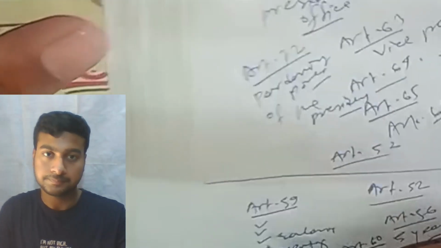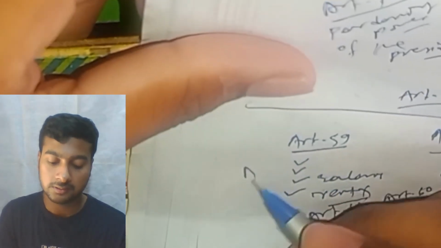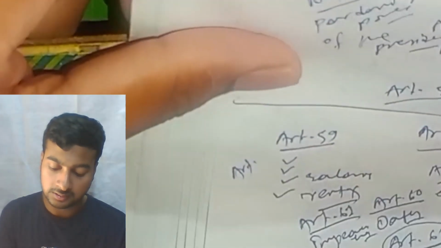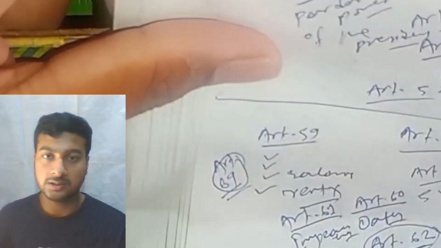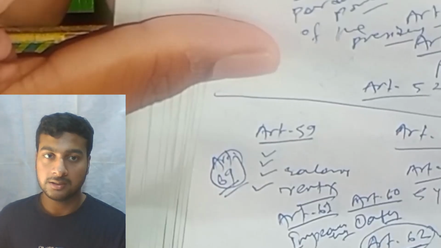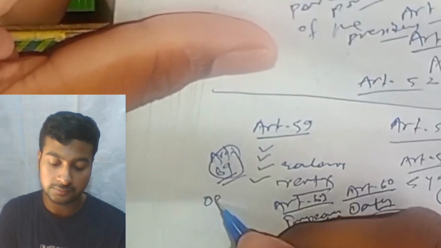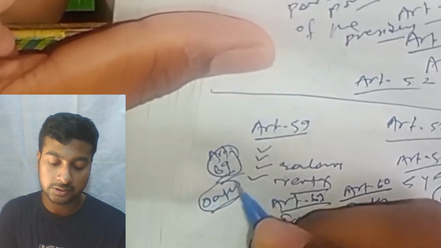Then Article 69 is oath and affirmation.